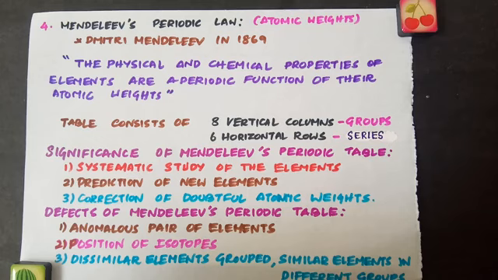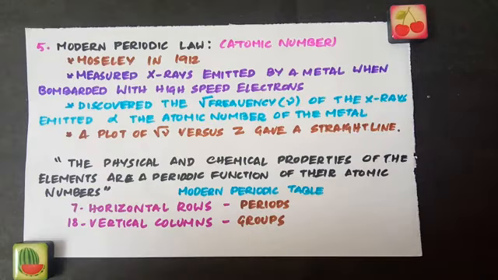Later in 1912, Moseley, an English physicist, made a discovery. When you hit a metal with high-speed electrons, X-rays are emitted by that metal. So we have studied different radiations have different wavelengths and frequency.